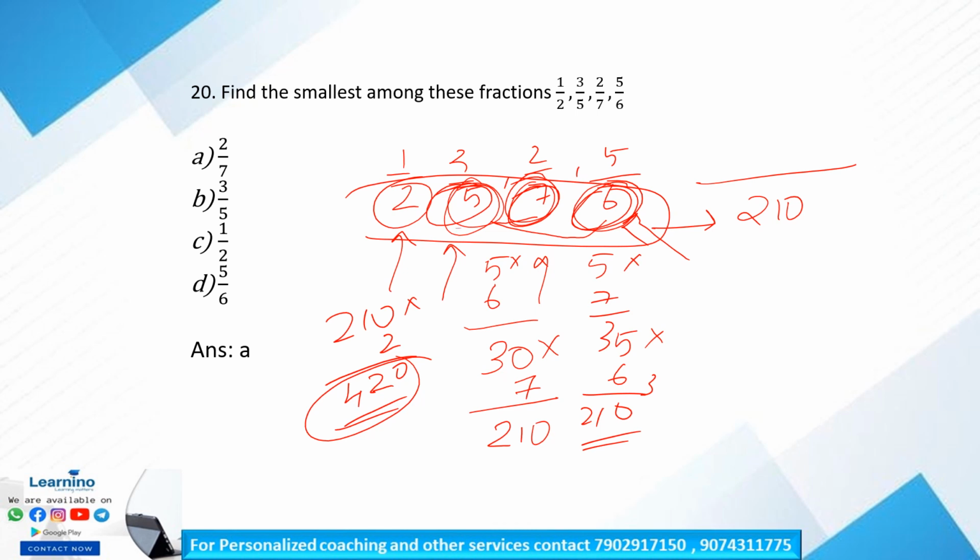So 420 is not a must. 420 is greater than 210, so 210 is just necessary, it is enough to get the final answer. So we will take 210 as our denominator.